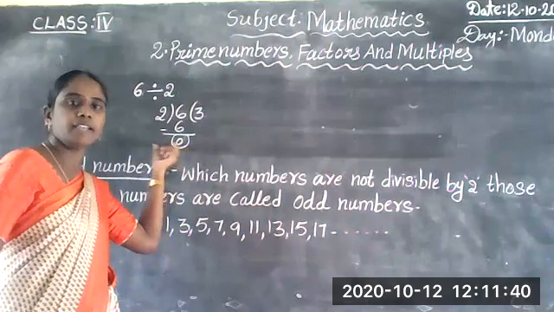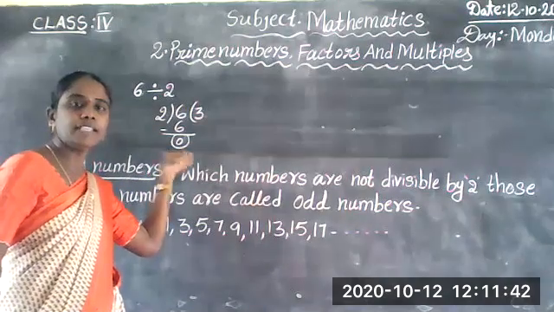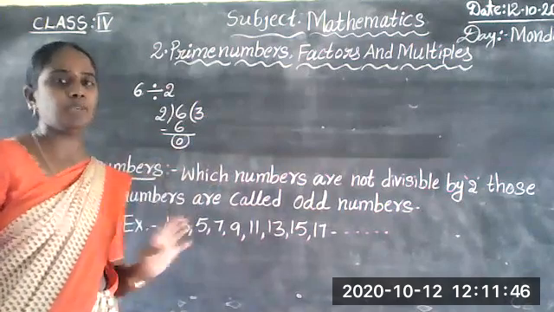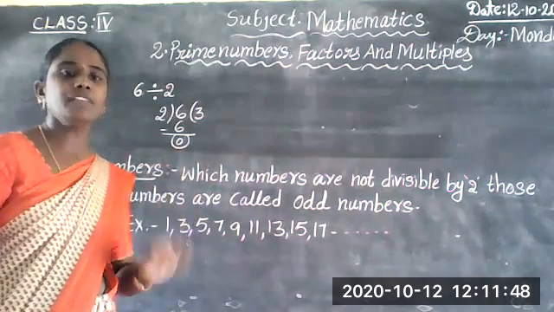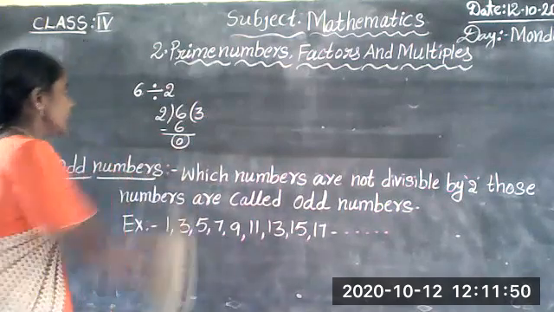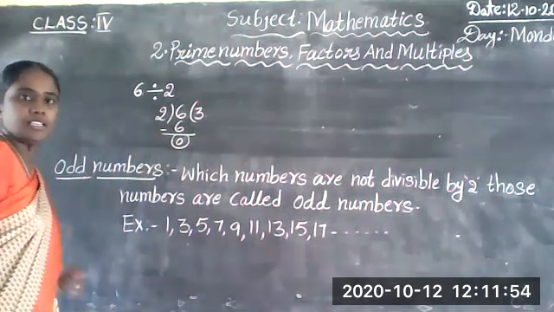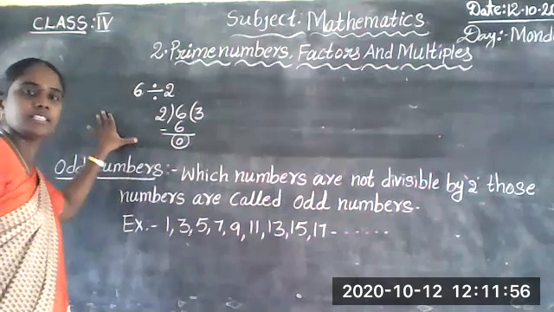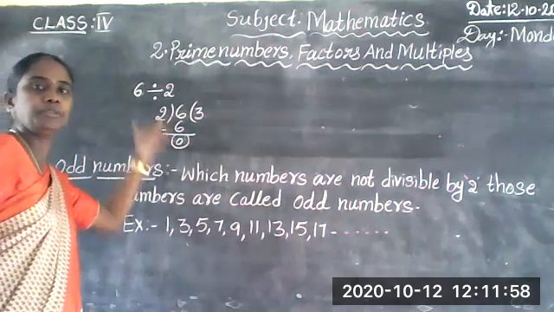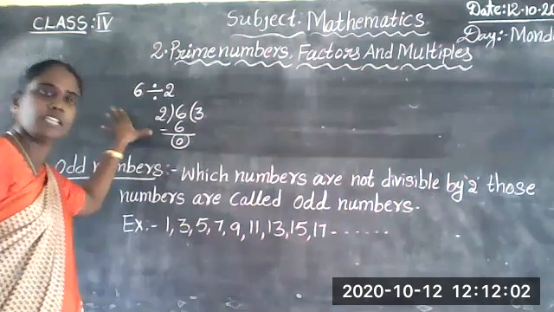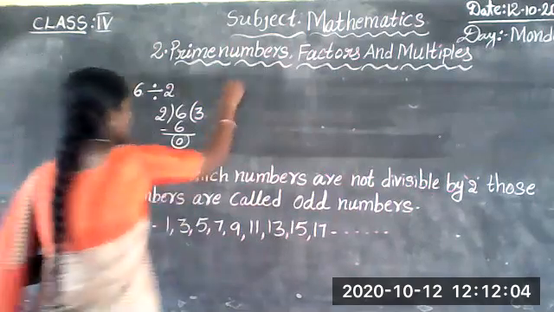Here the quotient is 3 and the remainder is 0. When we divide and get remainder 0, that is exactly divisible. Here 6 is exactly divisible by 2. So 6 is an even number. Next, one more.